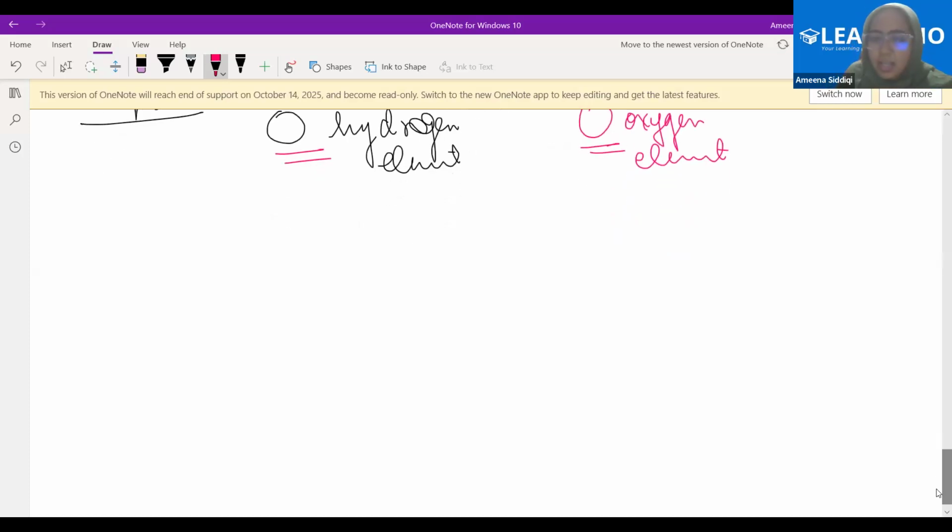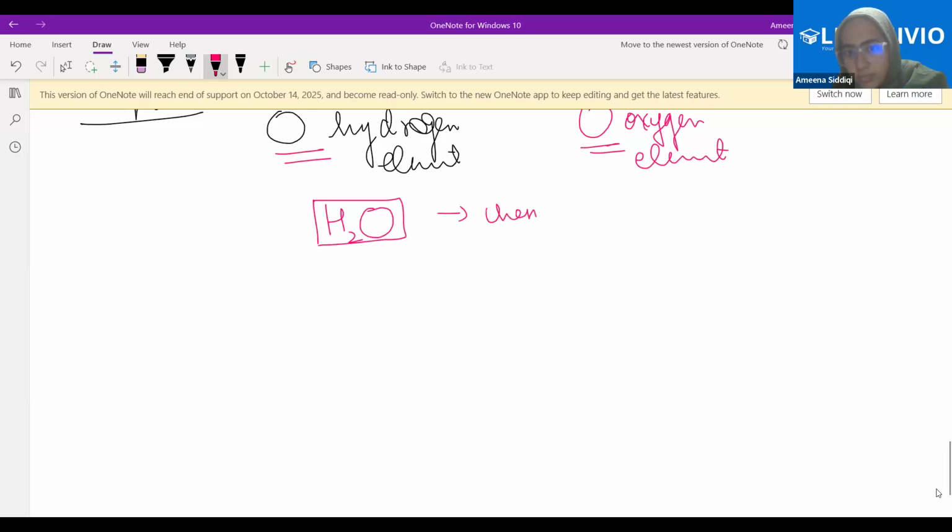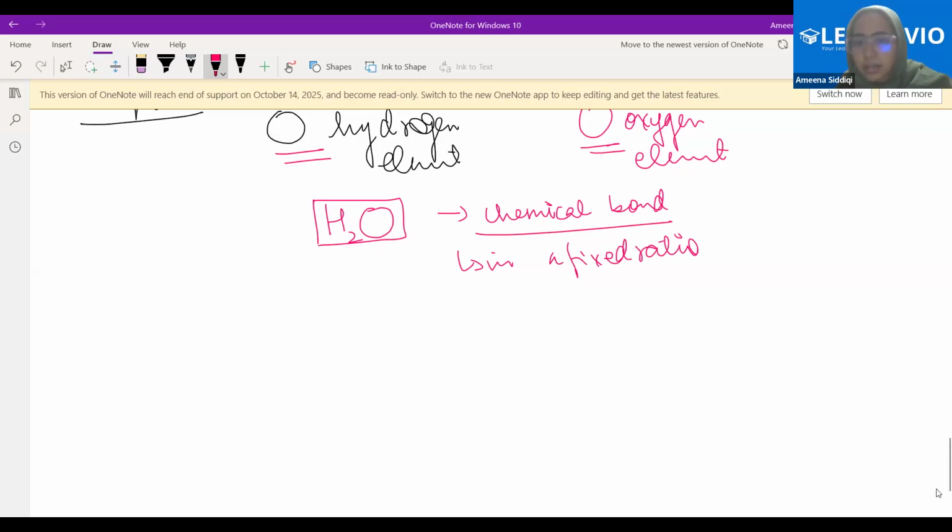Now what will happen? Atoms of hydrogen element and atoms of oxygen element combine together in a fixed chemical ratio, and they combine together using chemical bonds. Using a chemical bond in a fixed ratio and composition by mass. I will explain you, no worries.